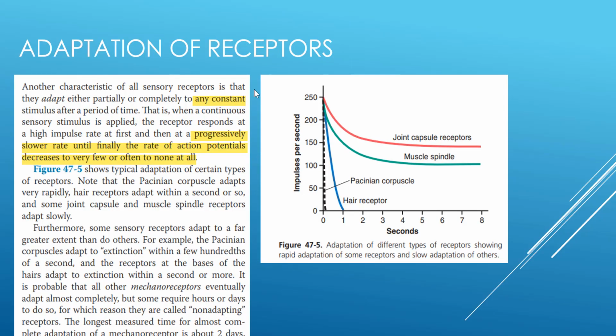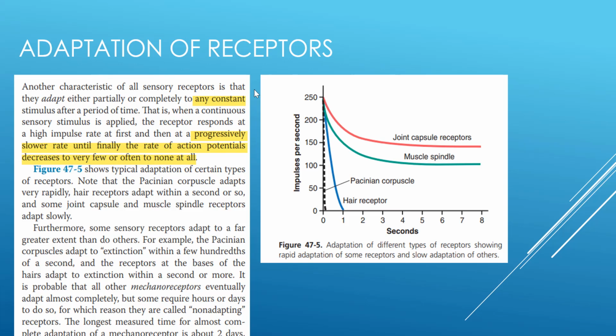So next is adaptation of receptors. What does adaptation mean? Adaptation is a decrease in receptor cells' response to a constant stimulus. What does it mean? Let's say, for example, you are going outside to hang out and you put on some perfume. The moment you put on the perfume, you can smell it very well, nice. But after some time, the smell disappears. In reality, if you met your friends, they would be able to smell your perfume, but you cannot smell it. That's what we call adaptation. Your olfactory cells get adapted to this smell.